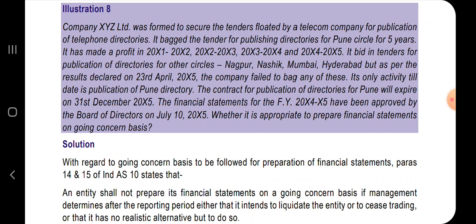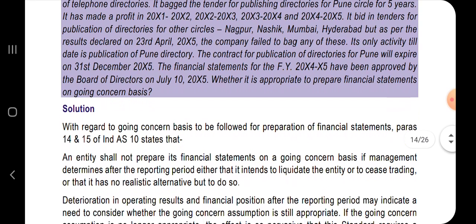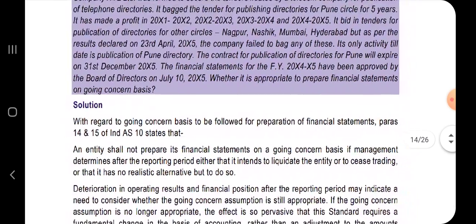Its only activity till date is publication of Pune directory. The contract of publication of directories for Pune will expire on 31st of December. The financial statements for the financial year have been approved by the Board of Directors on 10th July. Whether it is appropriate to prepare financial statements on a going concern basis?